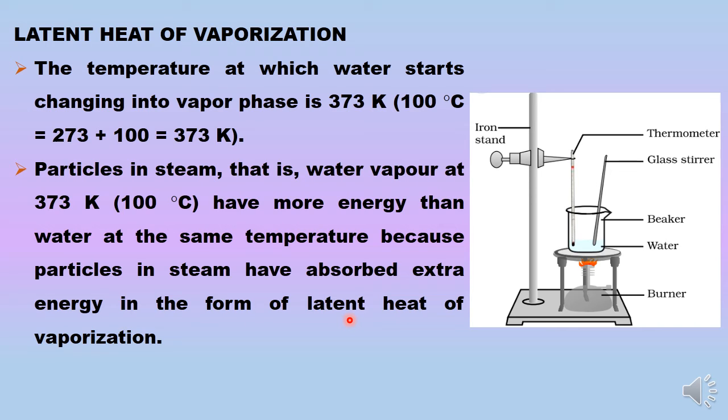Here also, when the phase changes, the phase change happens because particles have much higher energy in the gaseous phase, and that energy which they have absorbed to increase their kinetic energy is latent heat, and that's why the temperature is not changed. The temperature of boiling water and the vapor both is 100 degrees Celsius. Still, the steam particles contain much more energy in the form of latent heat.